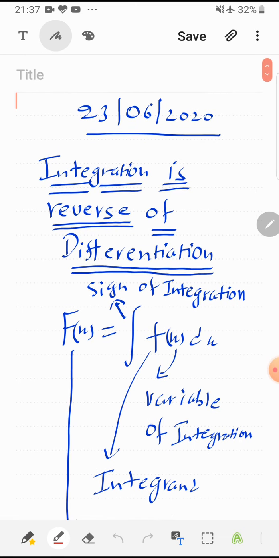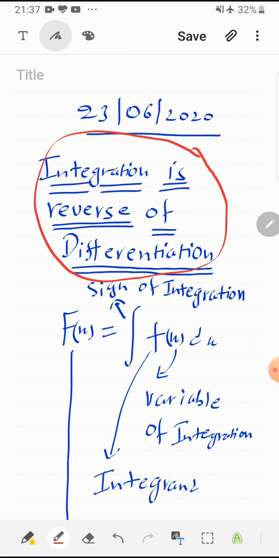So before discussing integration further, let us remember one thing, that integration is reverse of differentiation. This is the main tagline of this topic, because there are so many operations, so many processes in integration which we should not do, or we should not perform. For all those don'ts, only one reason is there, that integration is reverse of differentiation.